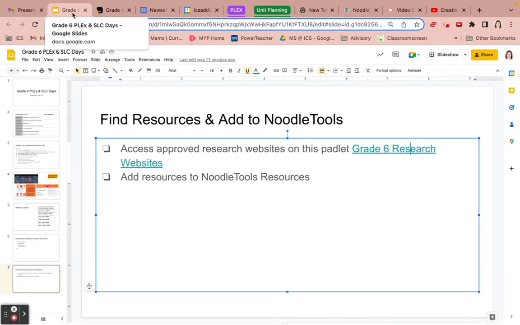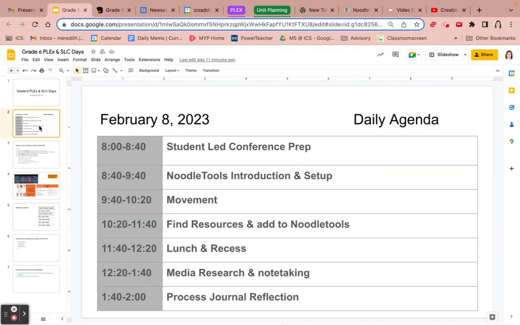Okay. So once you feel like you have those, we'll move to the next step. So right now, you just need to be looking for resources. So we are at the finding resources part here. And the next part, in a separate video, I'm going to talk about Noodle Tools.